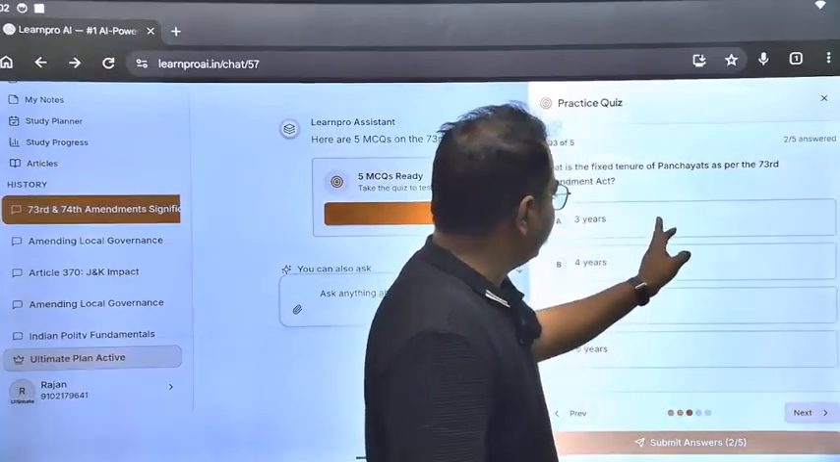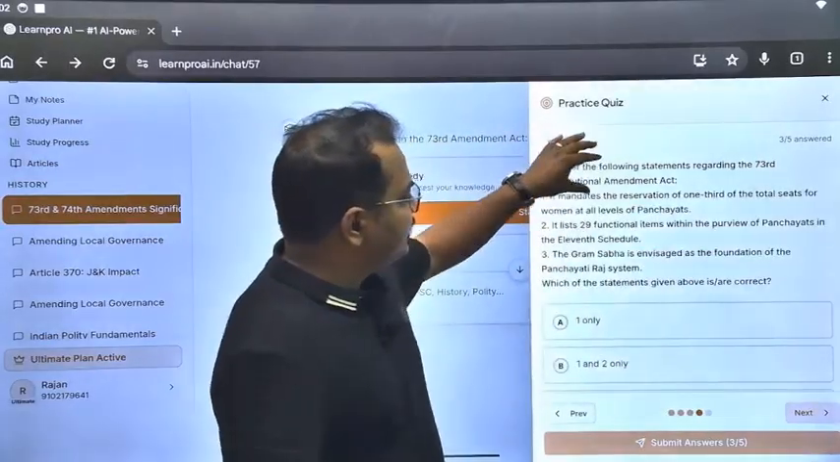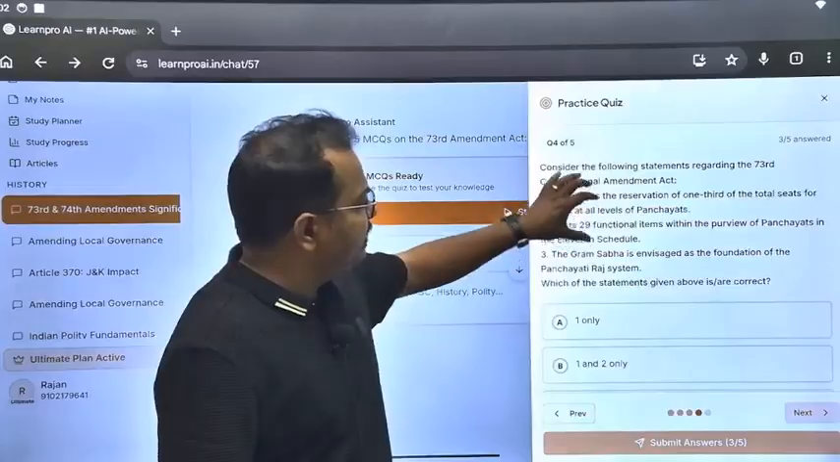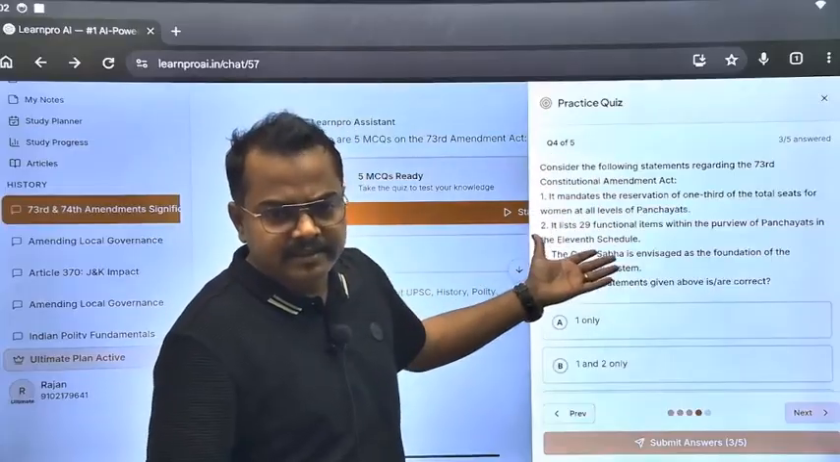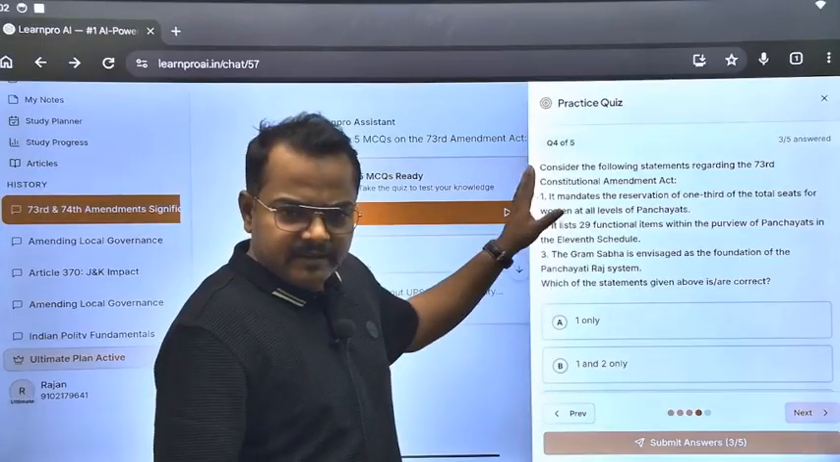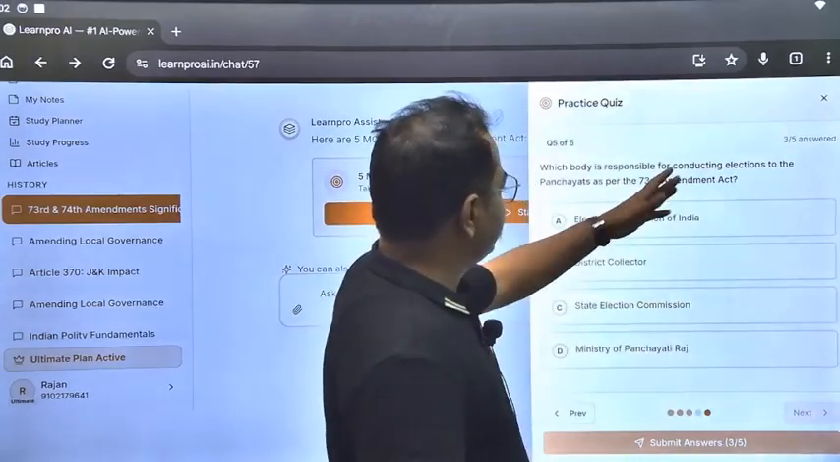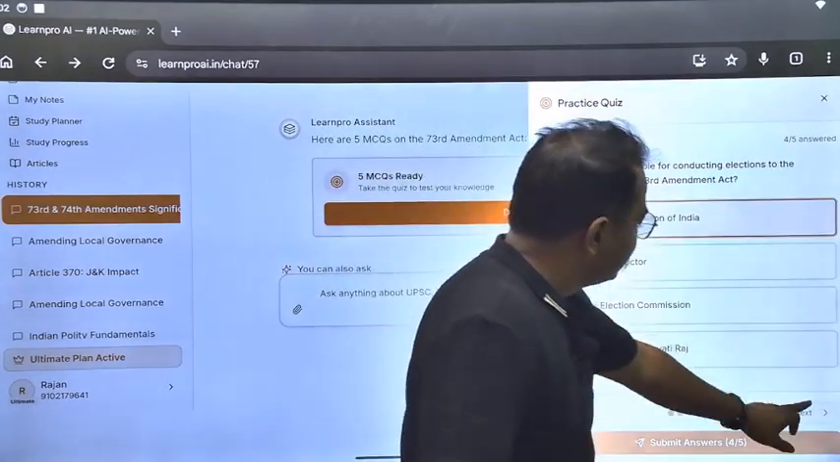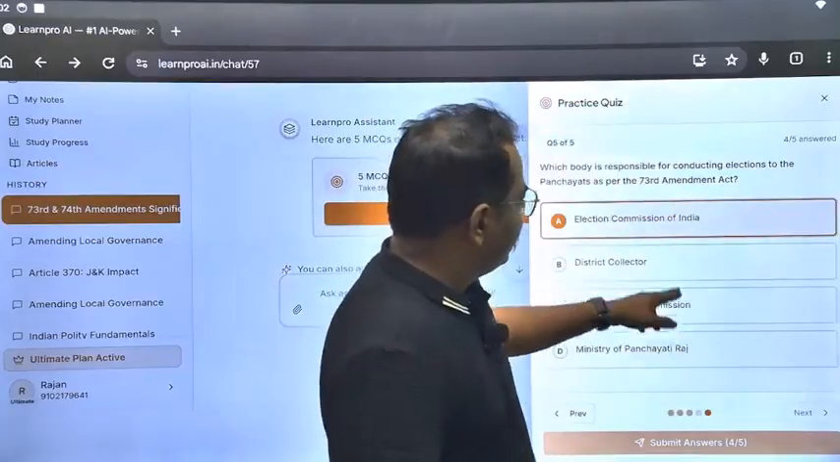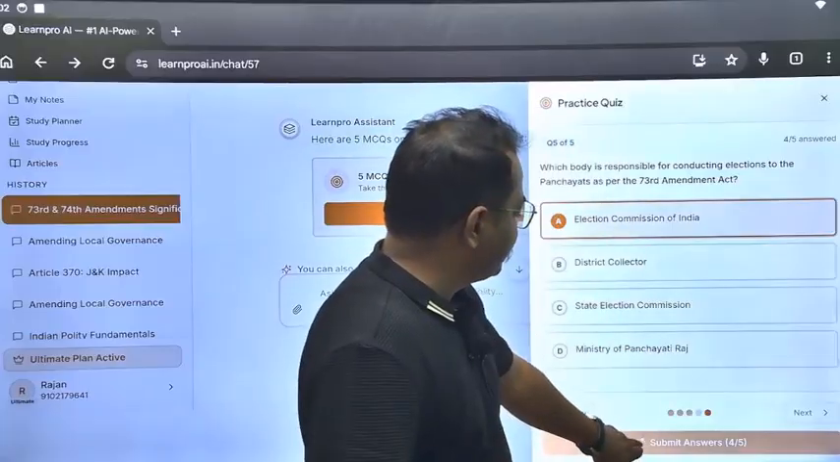So I am just going randomly, I am not actually solving, rather I am skipping everything. And you can see here some of the questions are in the format in which the UPSC asks questions, statement based questions. Okay, so this is very enhanced in that manner. Anyway, which body is responsible for conducting a selection commission? So you can just simply go here and click everything, and then finally you can submit your answers.